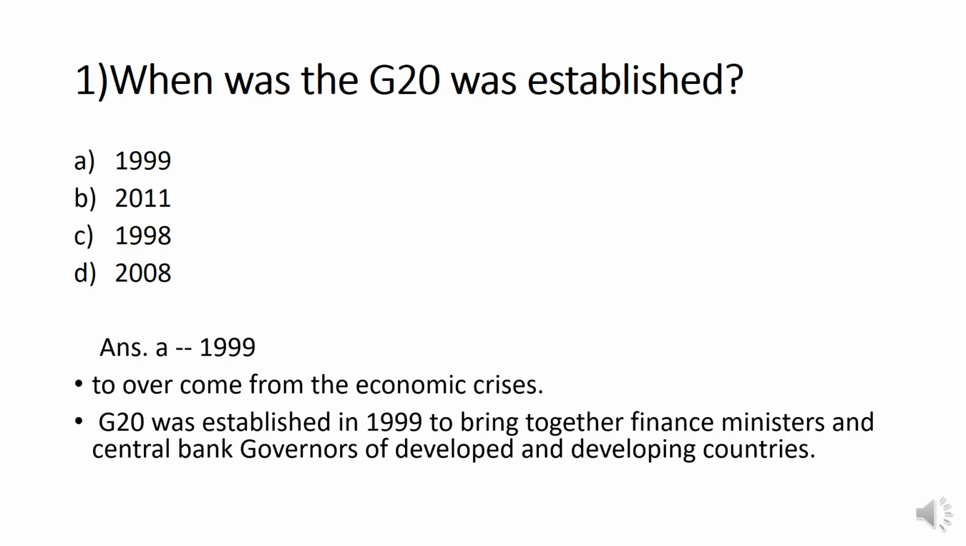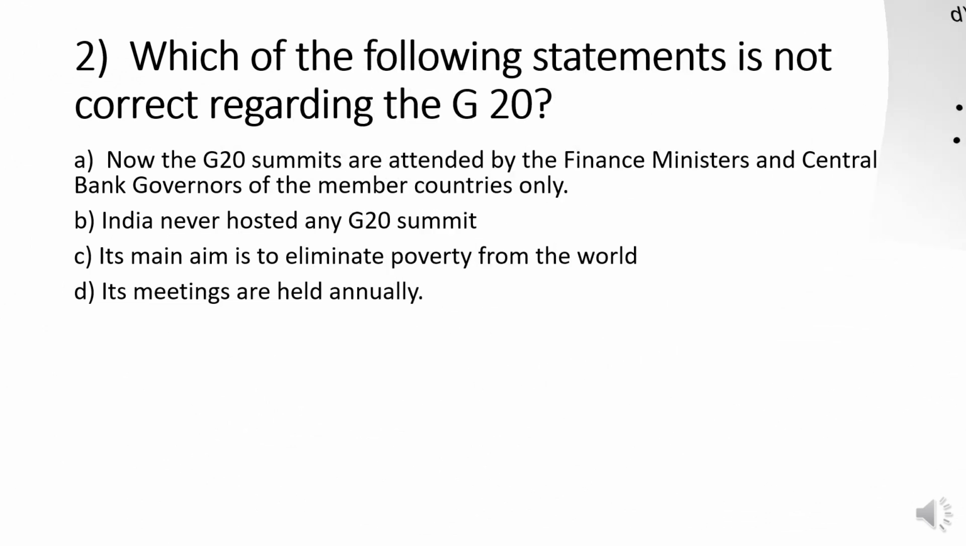So the next question is here. Which of the following statements is not correct regarding the G20? A. G20 summits are attended by the finance ministers and central bank governors of the member countries only. B. India never hosted any G20 summit. C. Its main aim is to eliminate poverty from the world. D. Its meetings are held annually.